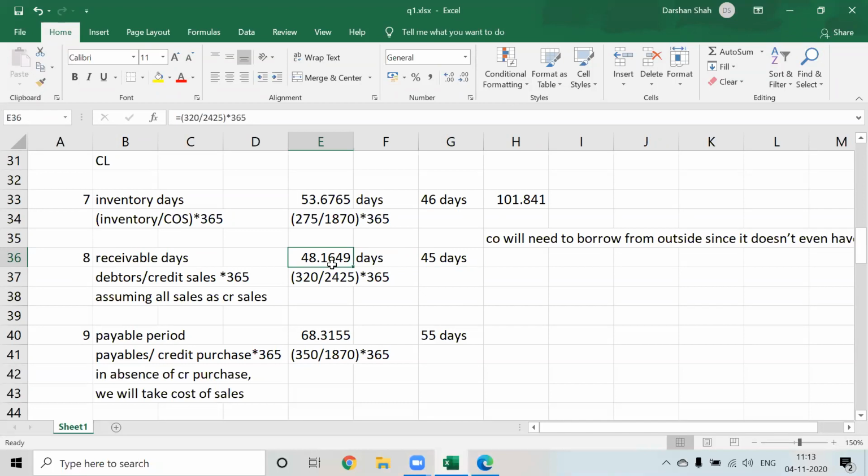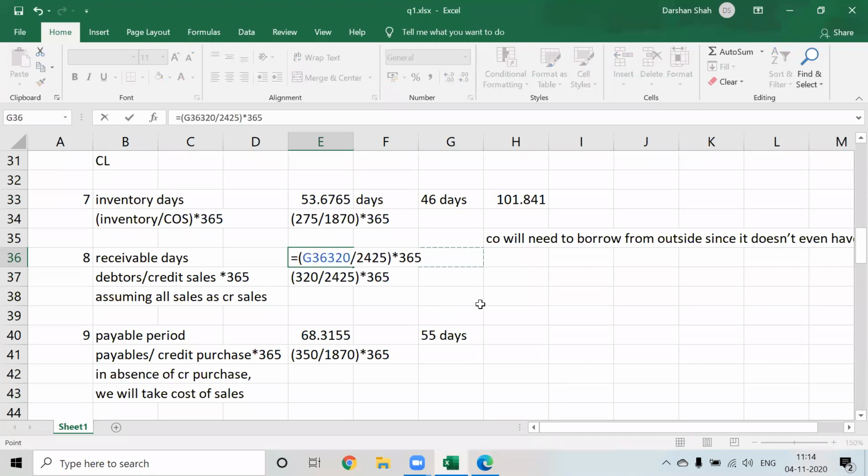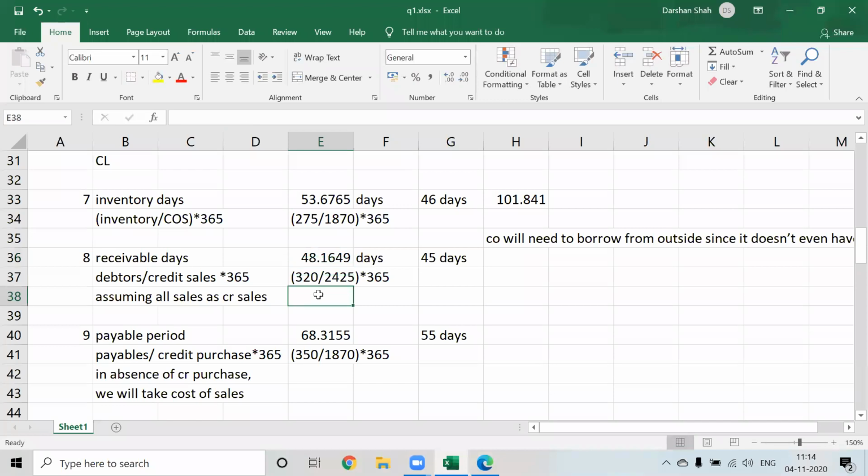So my customers will be happy, but it can affect the liquidity of the company. It can affect the liquidity, but not to a very great extent, because the other companies are giving 45, I am just giving 3 days extra. If this was 68 instead of 48, my customers would be even happier, but then I will have a major liquidity problem. My money will be stuck outside. So as compared to the standard, this is okay. A little bit here and there is okay.